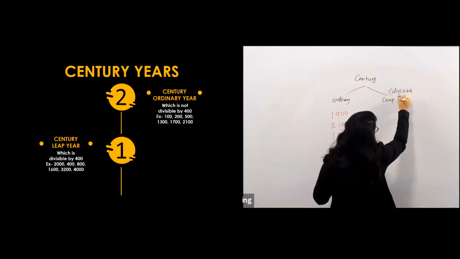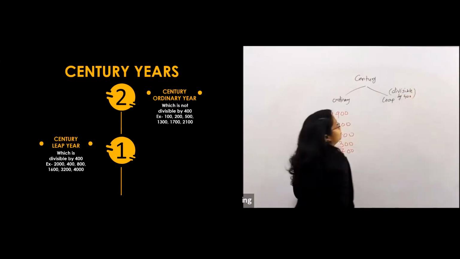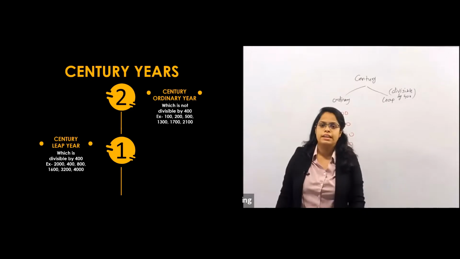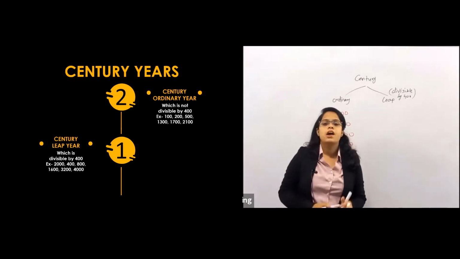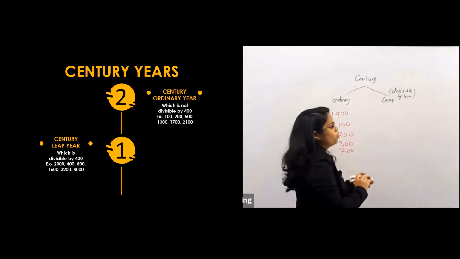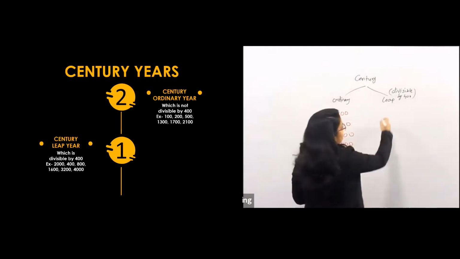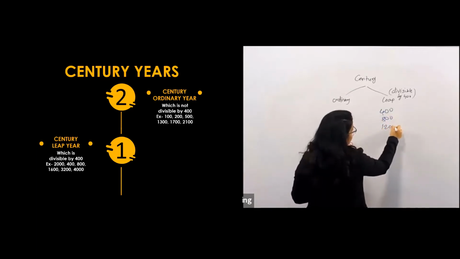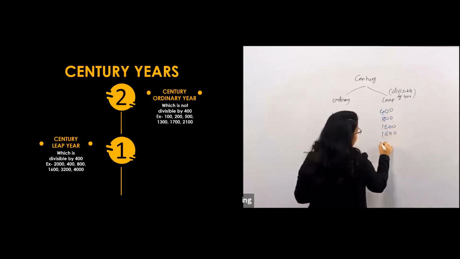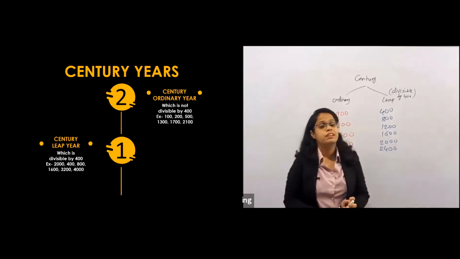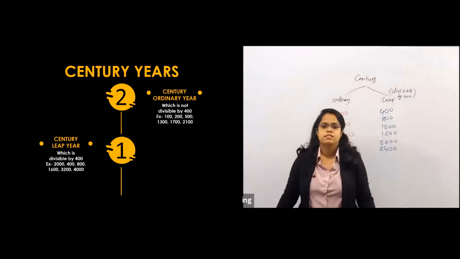So just remember that for a century year, you have to divide by 400. Otherwise, for a normal year, you divide by 4 itself. The multiples of 400 are the leap years: 400, 800, 1200, 1600, 2000. After that, directly 2400 will come. That means a century leap year comes after every 400 years.